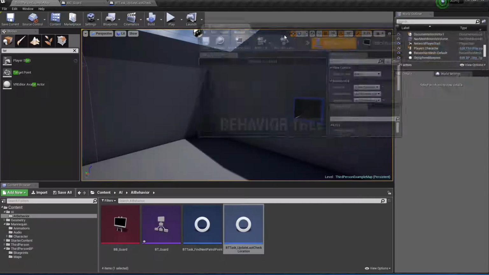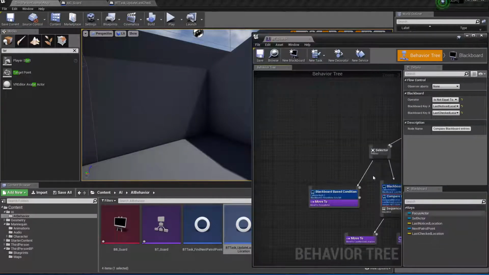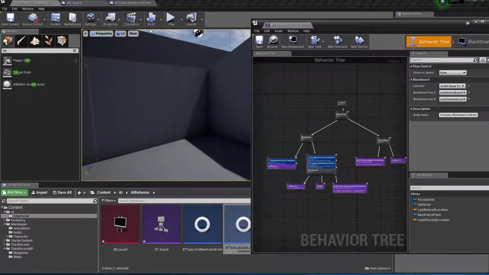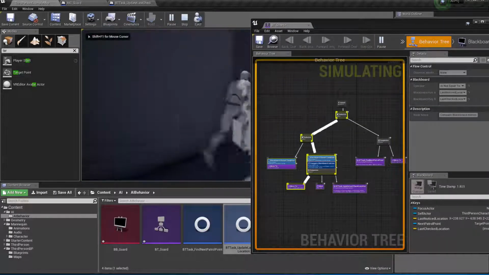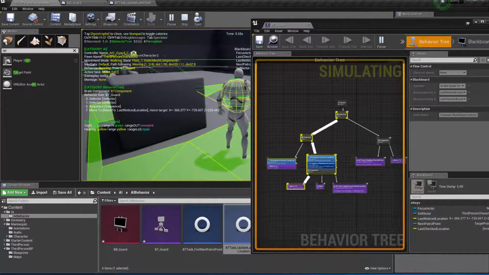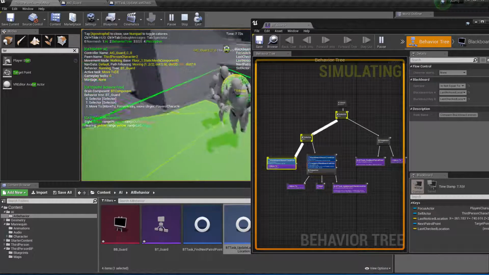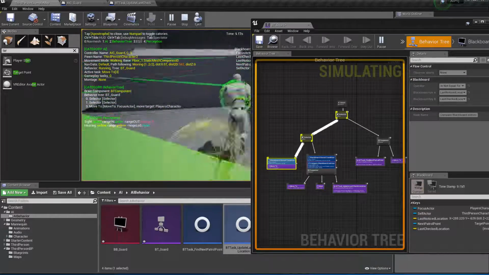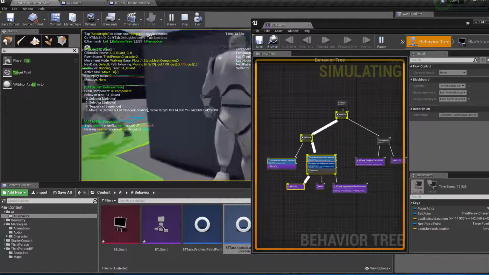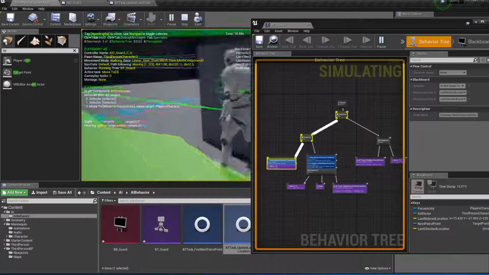I'm going to drag this over to the side. Go ahead and play. Turn on the AI perception. You can see AI sees us and hears us. Let me run away to here. That's going to be the AI's last.